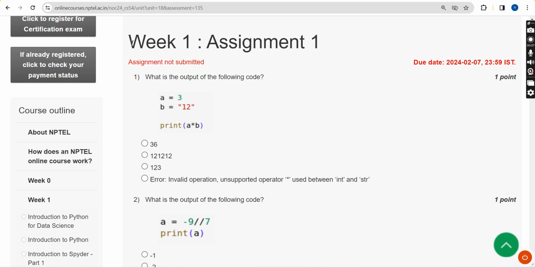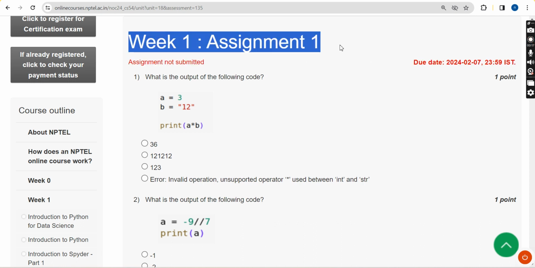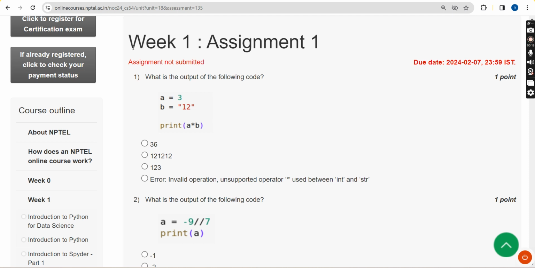So guys, for the past 5 years we have been giving solutions for various NPTEL courses. With that experience, we are giving the solutions this time also. So this is the week 1 assignment of the Python for Data Science course.